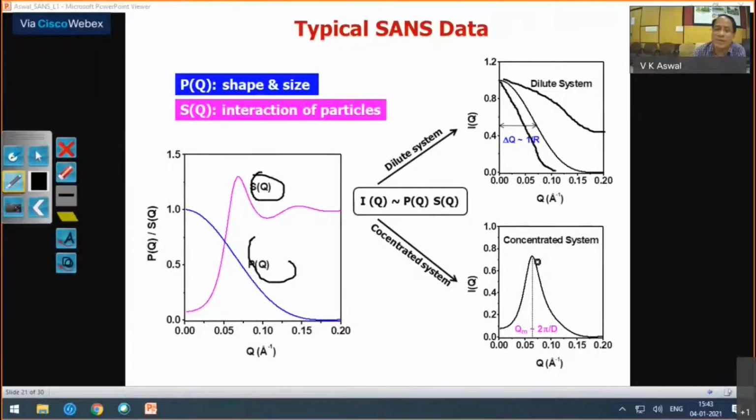The first correlation peak will be observed, and others are difficult to see because this gets multiplied with a smaller number here. So most of the time, you see correlation peak 1 and maybe some harmonics. And if you have an ordered system, then you can see some other peaks with much decreased intensity. So these will be typical kinds of scattering patterns we will see in small angle scattering.